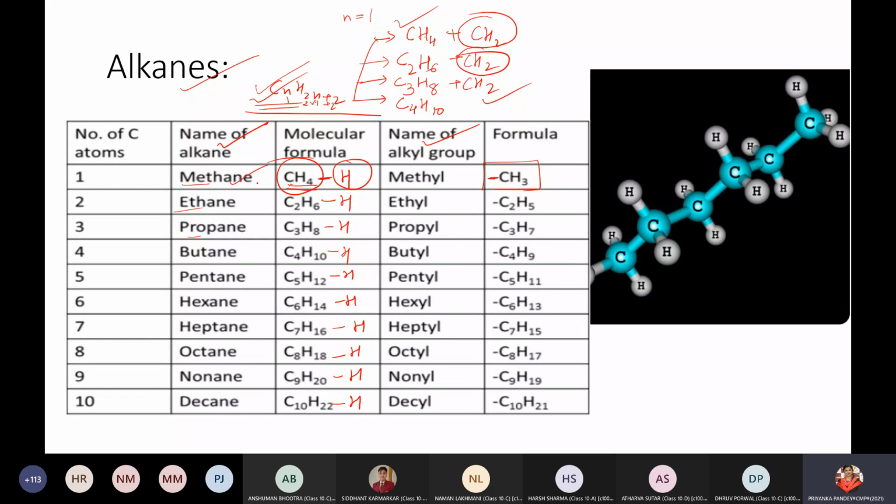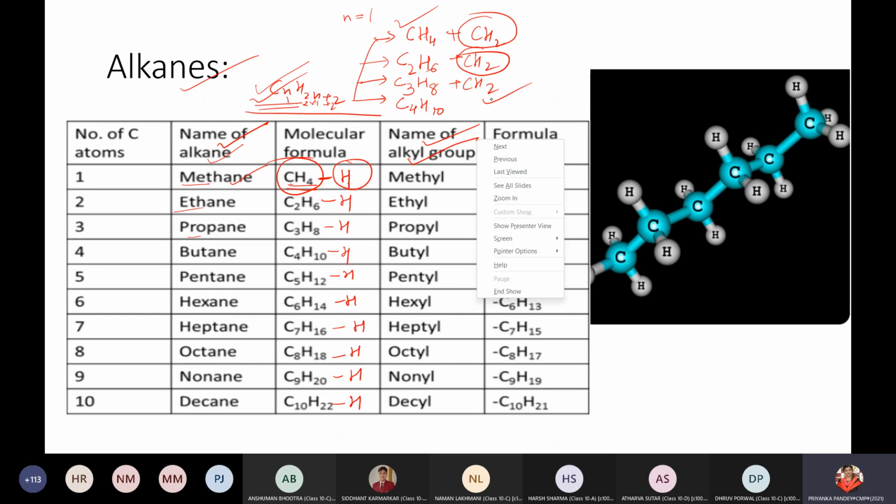This is saturated. No more addition can be done. But when you remove 1 hydrogen, this becomes a radical or a substance which has a free bond. Free bond means it can be bonded with other substances with the help of this free valency. Right? So the name will change. This type of arrangement is called an alkyl group. It is made from an alkane by removing 1 hydrogen of the alkane, and it is called an alkyl group.